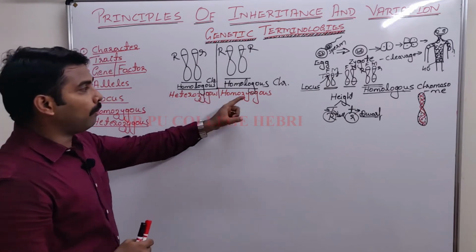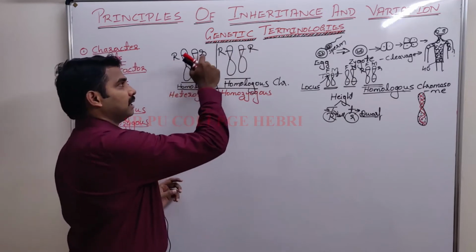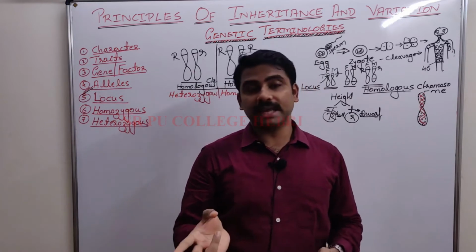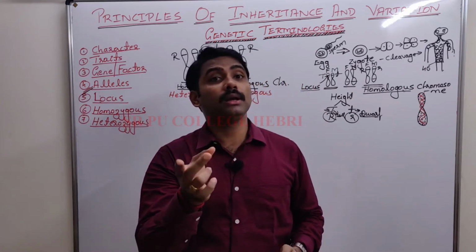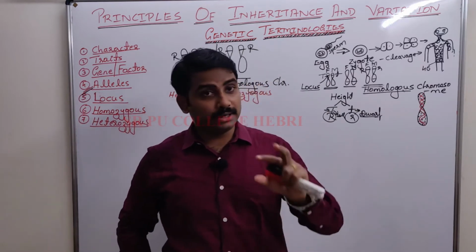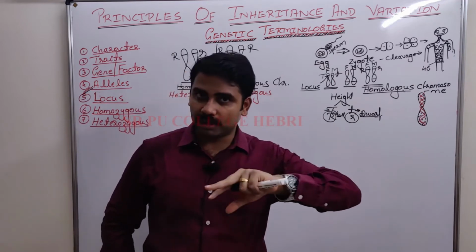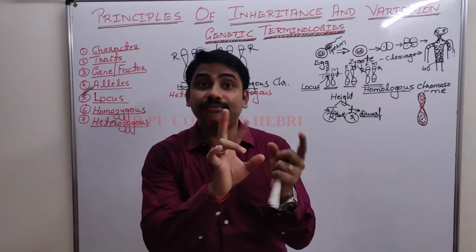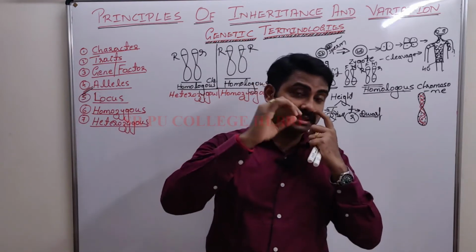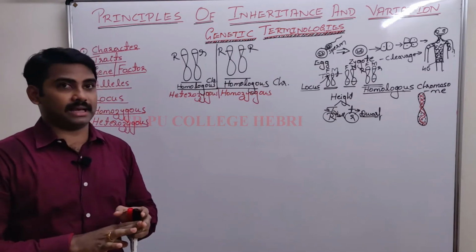So homozygous means similar alleles, heterozygous means different alleles. So capital T, capital T is homozygous, capital T, small t is heterozygous, small t, small t is homozygous. When two letters are the same, it is homozygous, whether capital or small. When the two letters are different, one capital and another small, one in upper case and another in lower case, then it is called heterozygous.